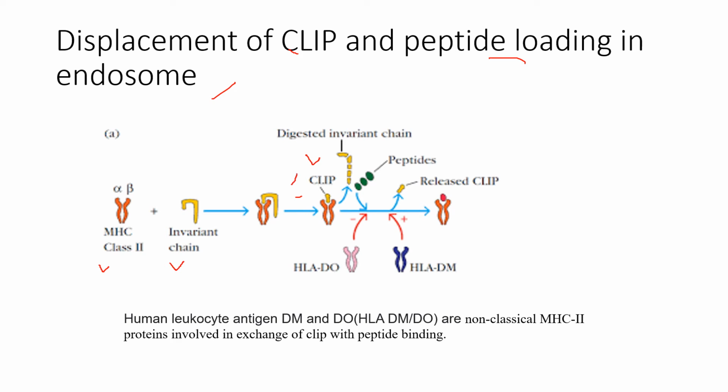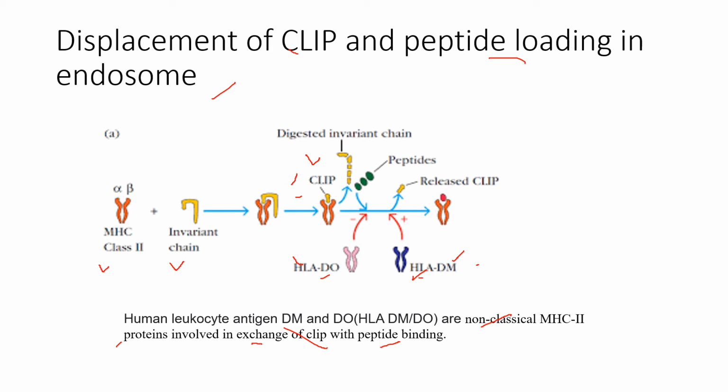For this process, human leukocyte antigen DM and DO, that are non-classical MHC2 proteins, are involved. These proteins are involved in exchange of CLIP with peptide binding. HLA-DM and DO are the non-classical MHC2 complex. They are also synthesized inside the endoplasmic reticulum, but there they are bound together. DM is the molecule that exchanges CLIP for peptide and HLA-DO is the negative regulator of DM.